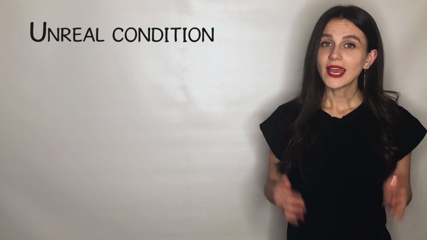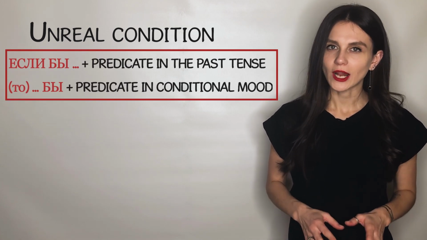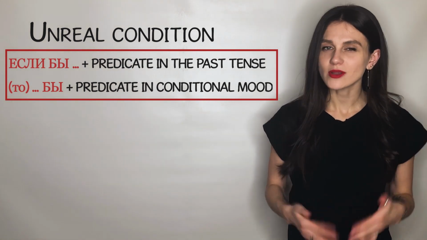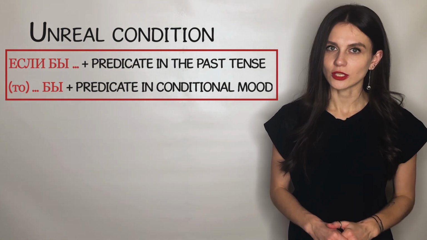Unreal condition. This scheme denotes not real but possible action. The subordinate clause denotes the possible condition for the action.